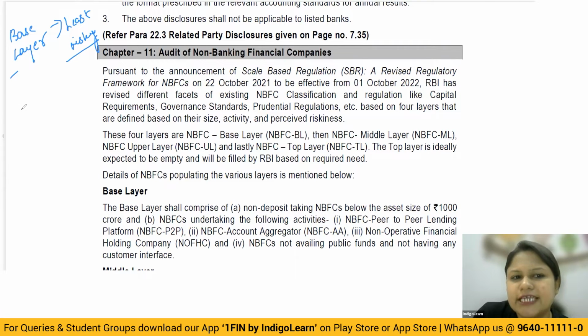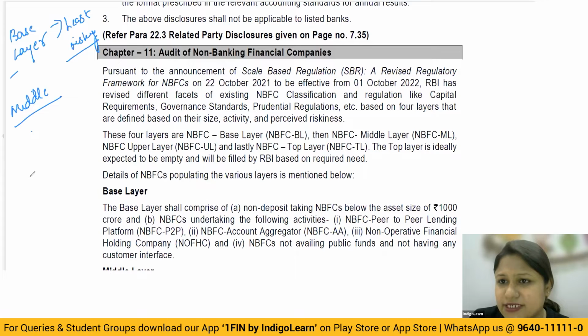Then you talk about the next one, that is the middle layer. What they have done is, in the middle layer, they have fixed some kinds of NBFCs to compulsorily be a part of the middle layer. Apart from that, there are a few NBFCs, like CICs, etc., which can either be in the middle layer or get categorized as the upper layer.